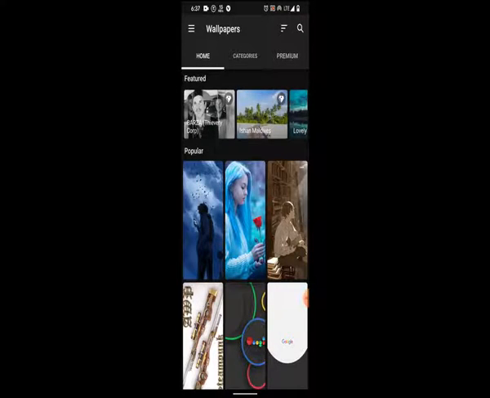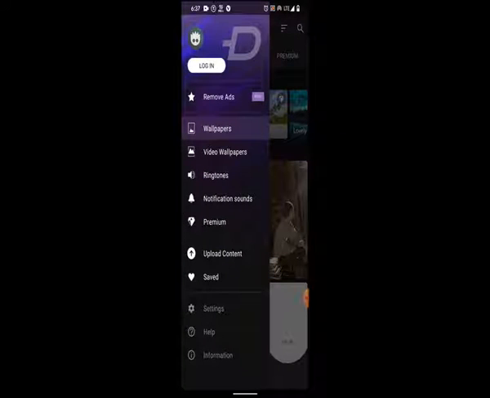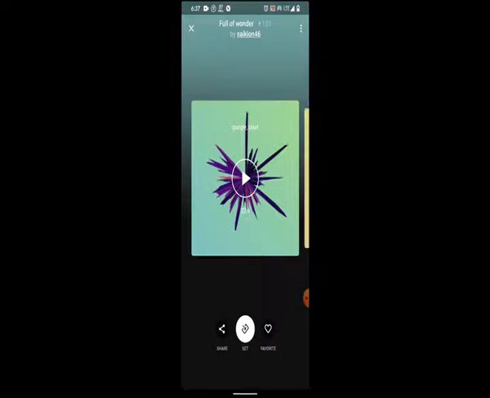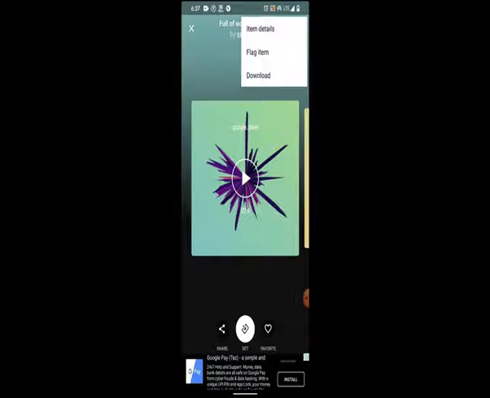Click on 3 dots menu, you will find all the options. Click on ringtones, you will find top ringtones. Click whatever ringtone you want, you can play it and download it. Also set as mobile ringtone.